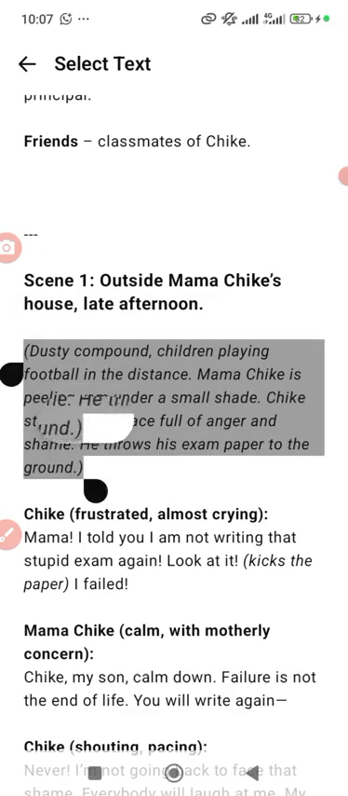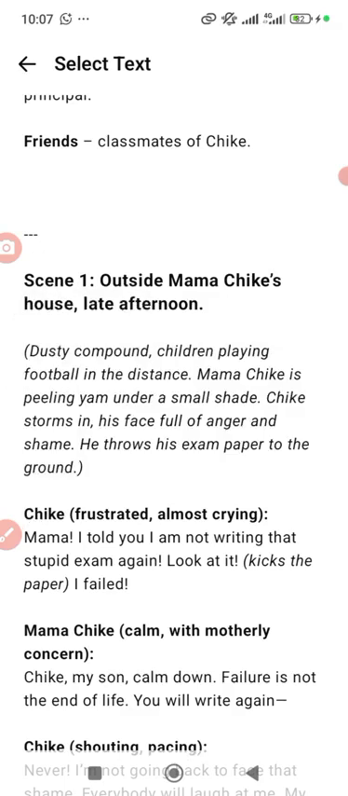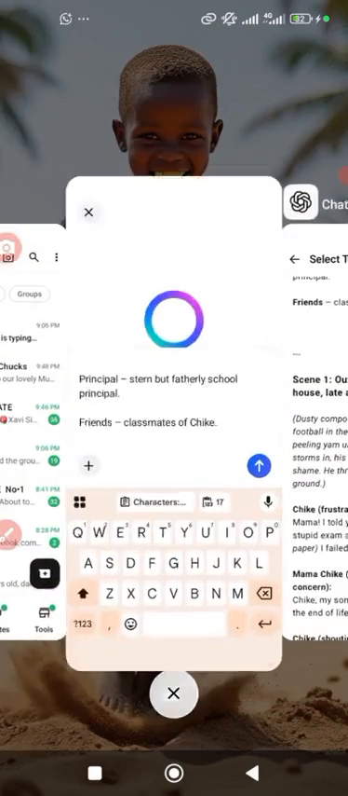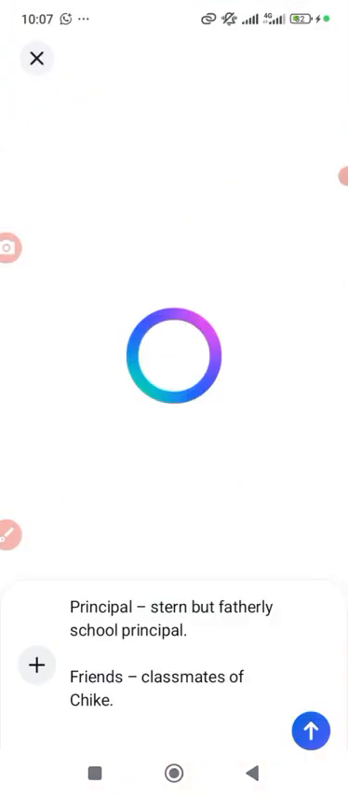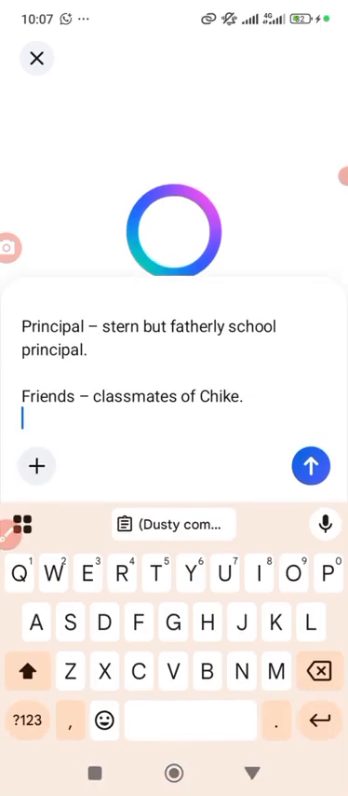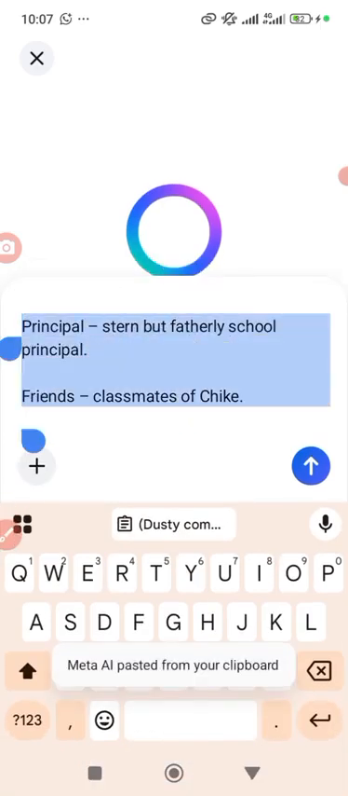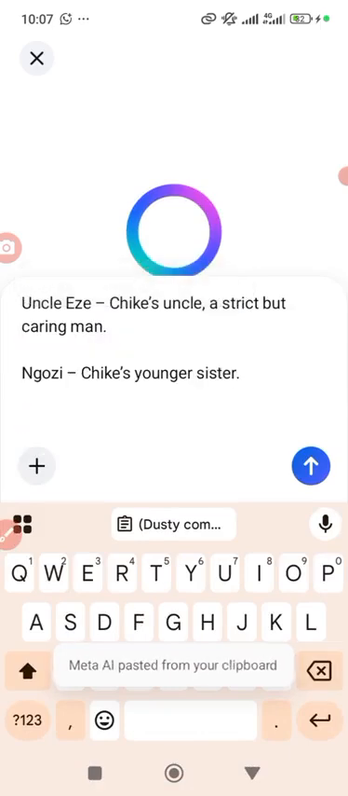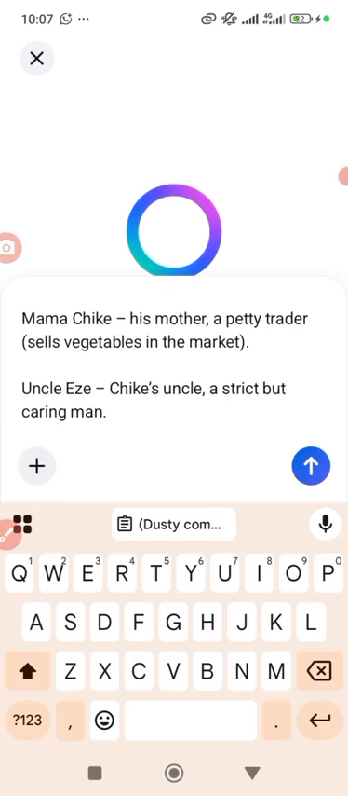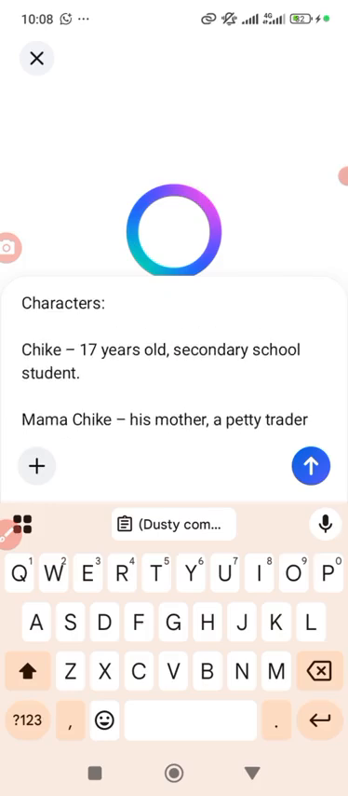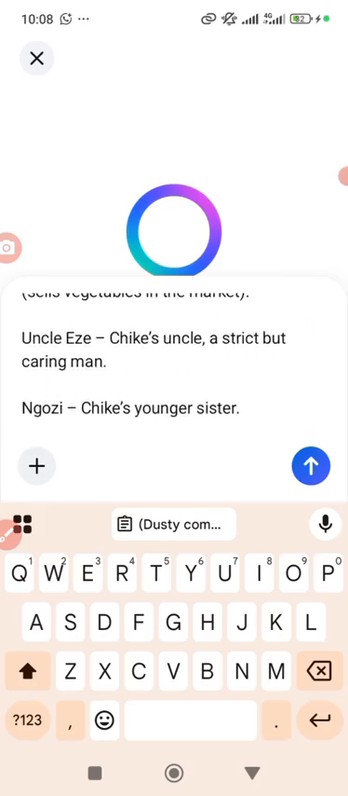I need Mama Chike and Chike. So definitely in this situation now, I don't need the principal. I will be removing those ones I don't need. I don't need the principal. I don't need friends of Chike. I don't need Ngozi. I only need Chike and the mother. See now, all what I don't need, I will remove it from there.